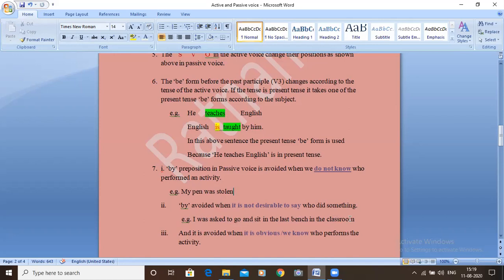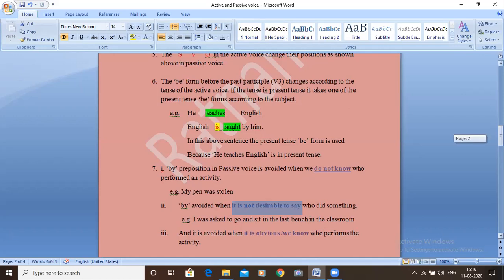In the school, he says, I was asked to go and sit in the last bench in the classroom. By the teacher, he did not mention because it's not desirable to say who did that. So it is not desirable to say who asked.